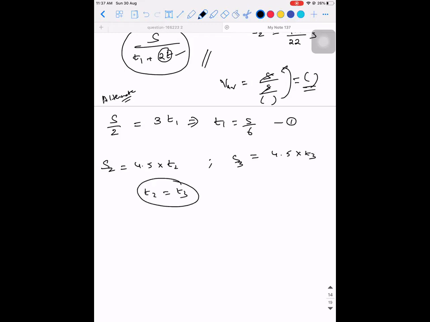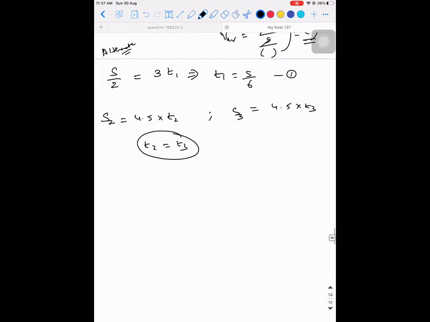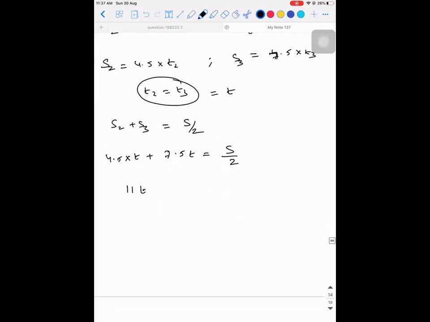T2 is equal to T3 because equal intervals. Yes, sir. So if I call T2 equal to T3 equal to T, then S2 plus S3 is nothing but S by 2, the remaining half of the distance. So 4.5 into T plus 7.5 into T is equal to S by 2. So 12T is equal to S by 2, which implies T is equal to S divided by 24. It's not 11, it is 12, I guess. Yes, 24.